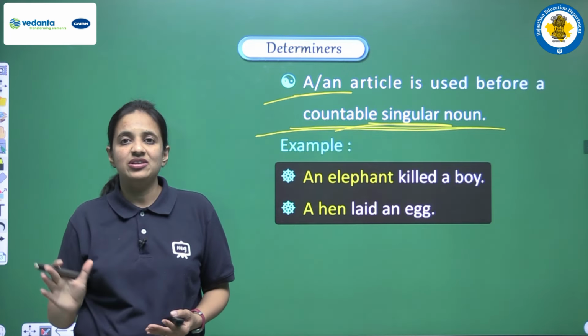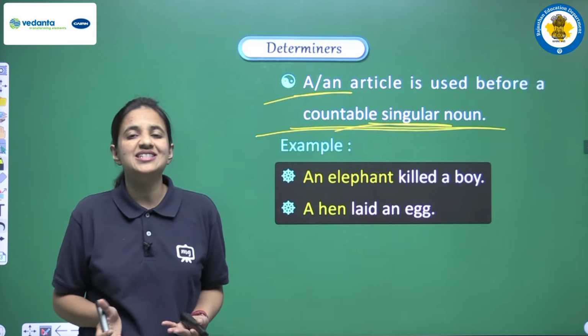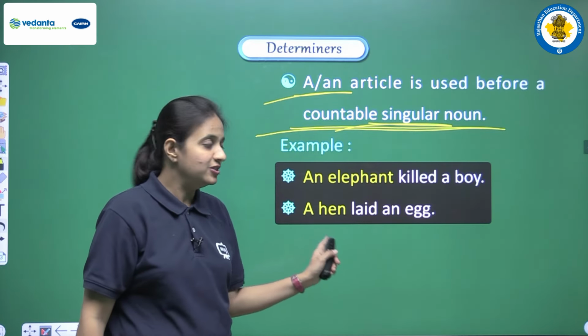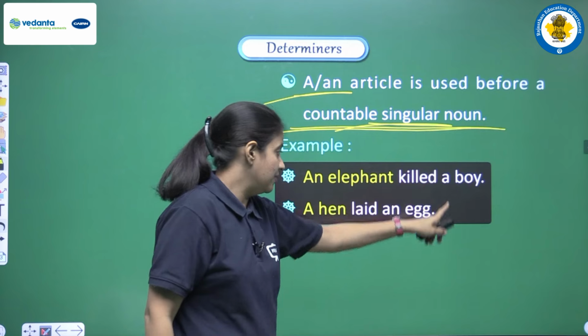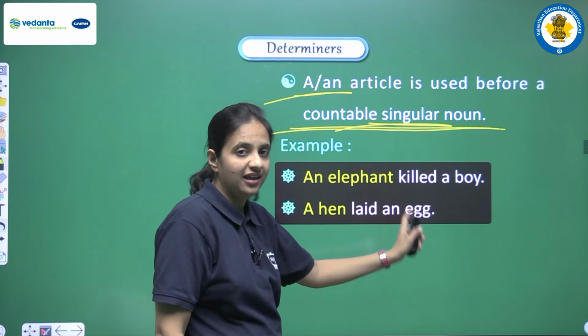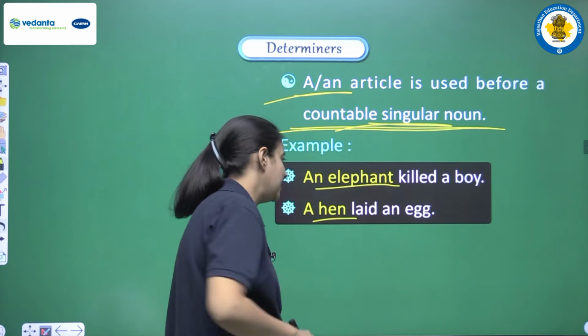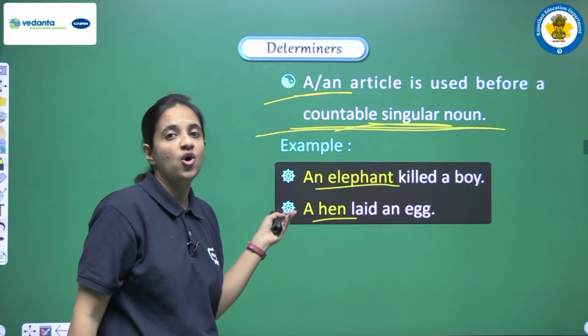So when they have the meaning of one, it's very obvious that they are always used before a singular noun. So we have the example. Let's see. An elephant killed a boy, a hen laid eggs, an egg. So we have singular nouns here: elephant, hen. So very easily we can use a or an.